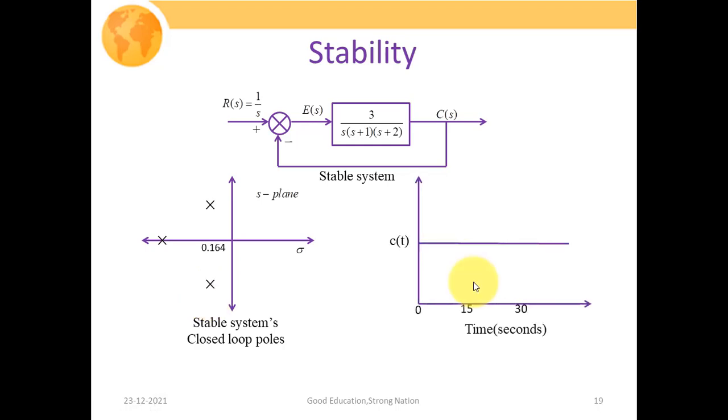This particular figure is showing the response of the system, and this oscillatory response is basically showing the response of this particular system. We can observe that the system response is approaching 0 as t increases, or we could say that the response is a convergent one. So these are the closed loop poles and response of the stable system.